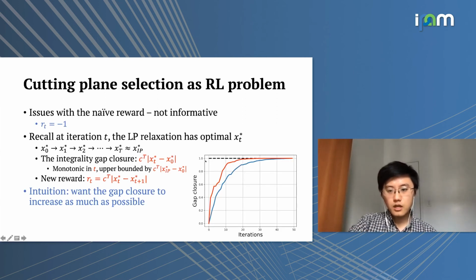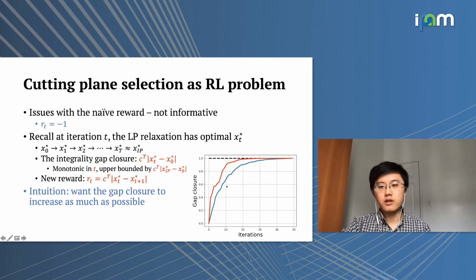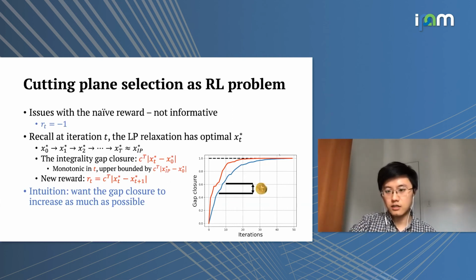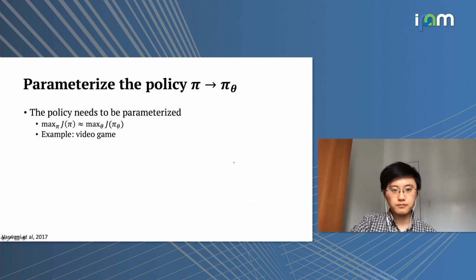And here the intuition is that we try to get the gap closure to increase as much as possible. To make it more concrete, we can see here the x-axis is the number of iterations and the y-axis is the gap closure that we have. In this case, if we have two sequences of cutting planes added to the system, we have this blue curve and red curve. And we would try to add cutting planes such that we can maximize the gap closure as quickly as possible, so that we can use this intermediate gap as a reward function, so that when the agent optimizes this objective, it would try to close the gap as quickly as possible.